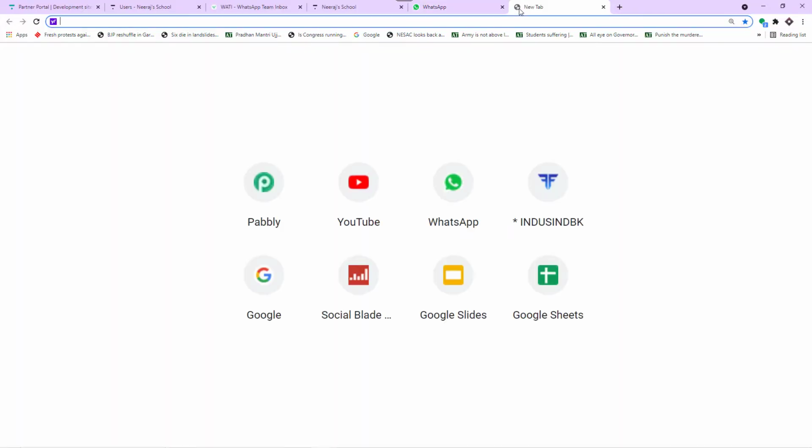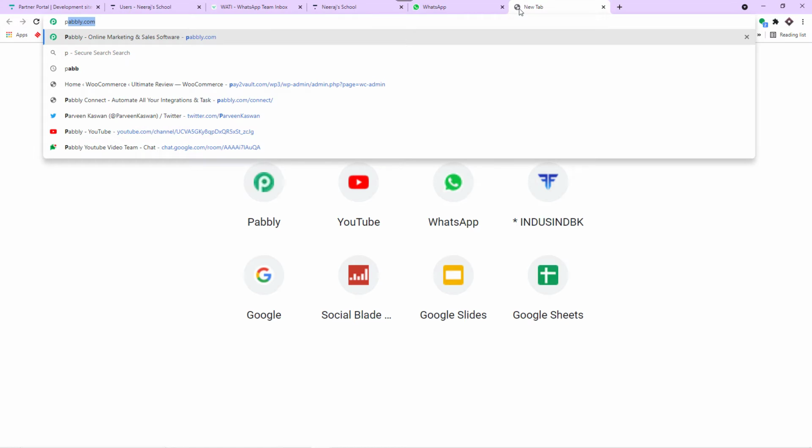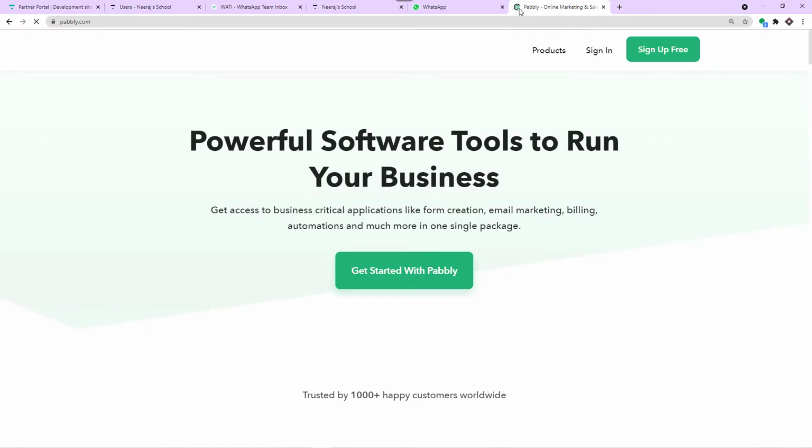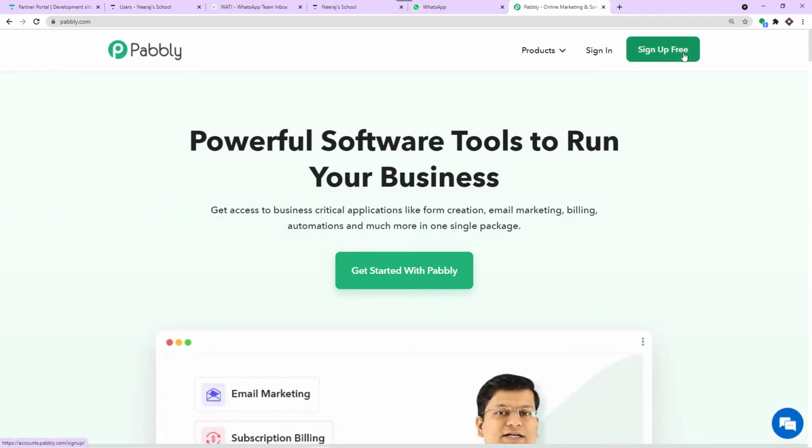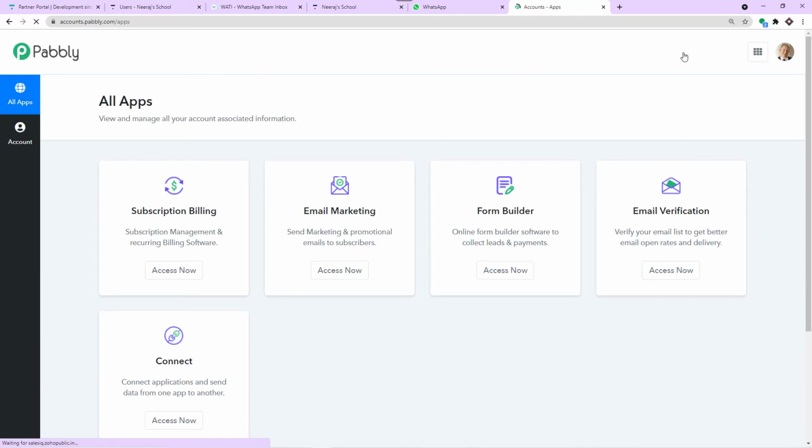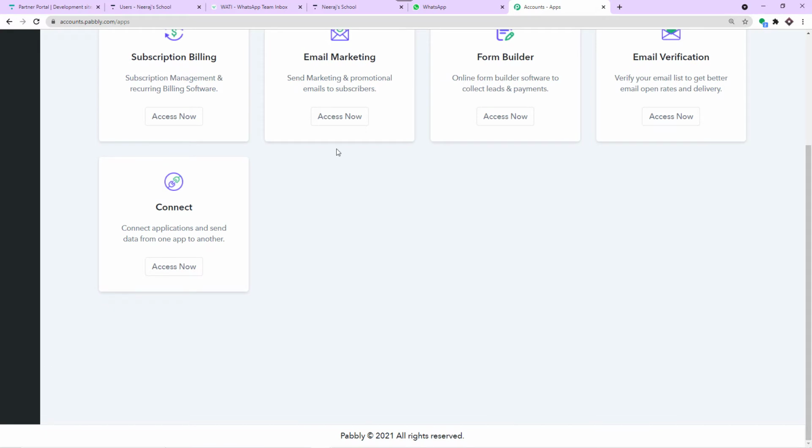Okay, so to begin the process, in a new tab, just type pabbly.com and press enter. This is the website of pabbly.com. All you have to do is click on sign up for free. Here you can build your own account in just 2 minutes. In my case, I have already built an account. So when I click here, I will be brought to the app section of Pabbly. Let me scroll down and here you will find Connect. Just click on access now.